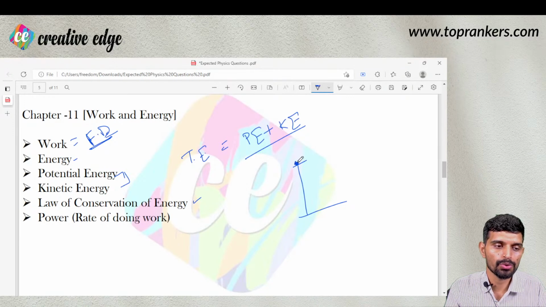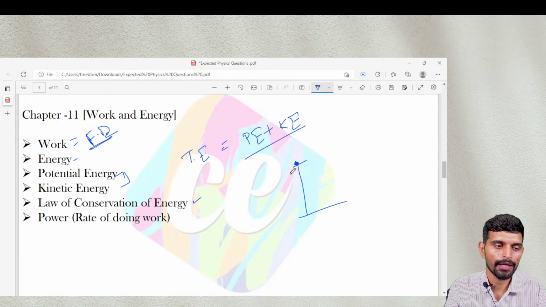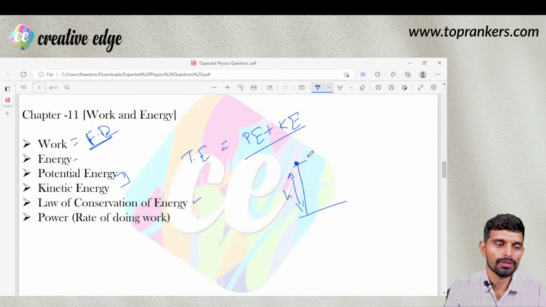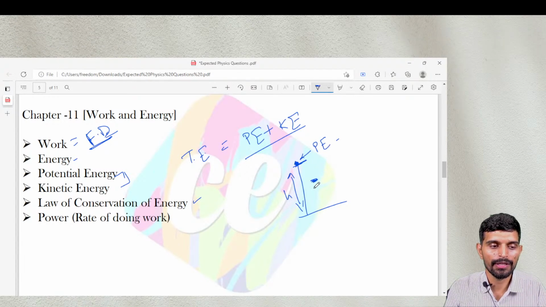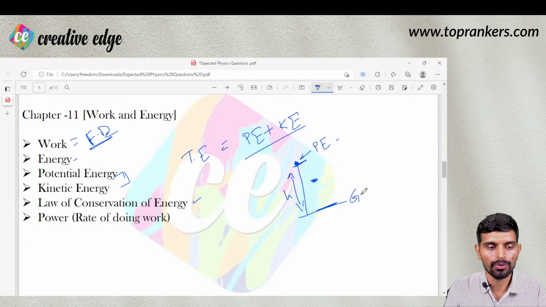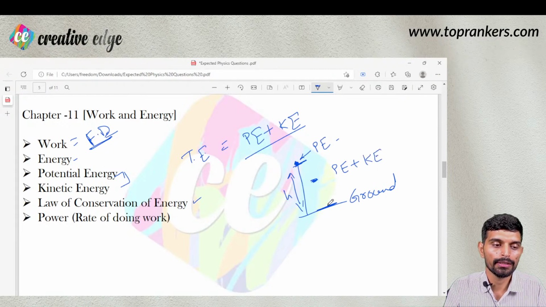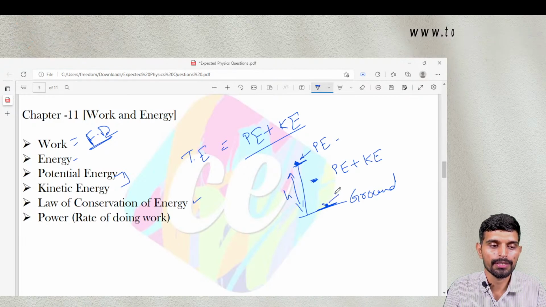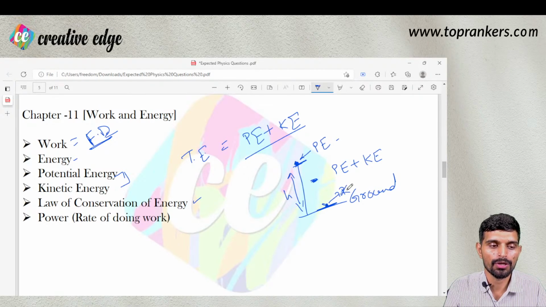Let's say a stone is placed at a certain height h. Initially, when this stone was at the platform, it has potential energy only. If it is released and it is in between, it has not reached the ground but it is in motion, so it has got potential energy plus kinetic energy both. At the time when this stone hits the ground, it has zero potential energy and only kinetic energy.